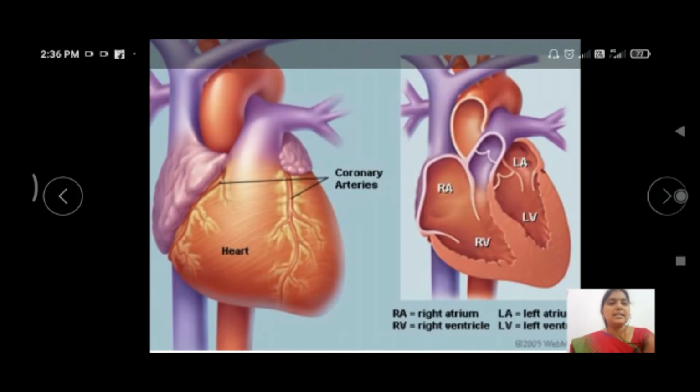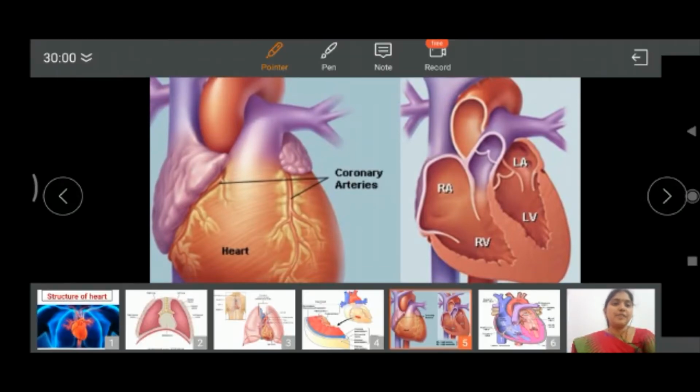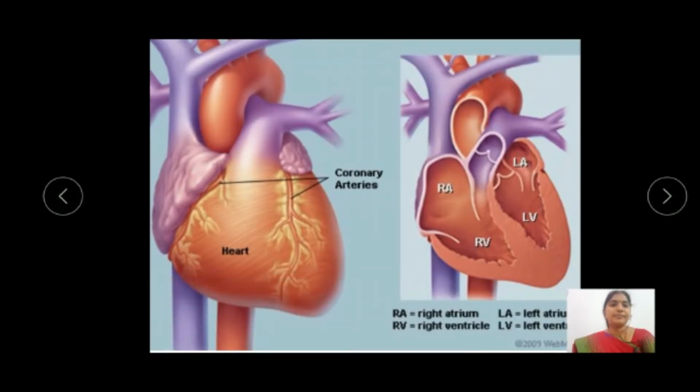The size of the heart is that of a clenched fist, a closed fist, and the weight of the heart is about 300 grams. And let us discuss the internal structure of the heart.